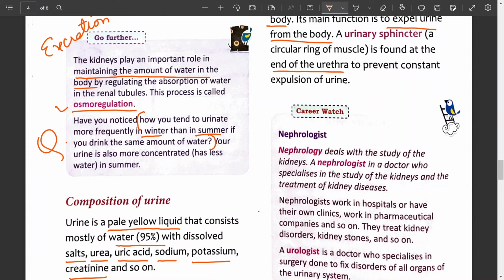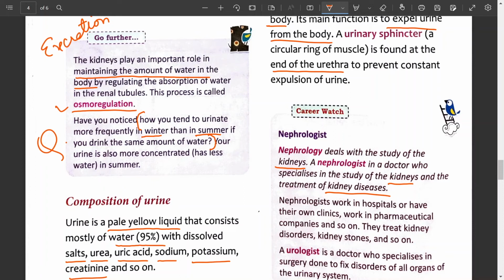What is nephrology? Nephrology deals with the study of the kidneys. Who is a nephrologist? A nephrologist is a doctor who specializes in the study of the kidneys and the treatment of kidney diseases. We can take the example of kidney failure, which a nephrologist deals with. Nephrologists work in hospitals or have their own clinics, work in pharmaceutical companies and so on. They treat kidney disorders, kidney stones and so on. These are carried out by the nephrologist.